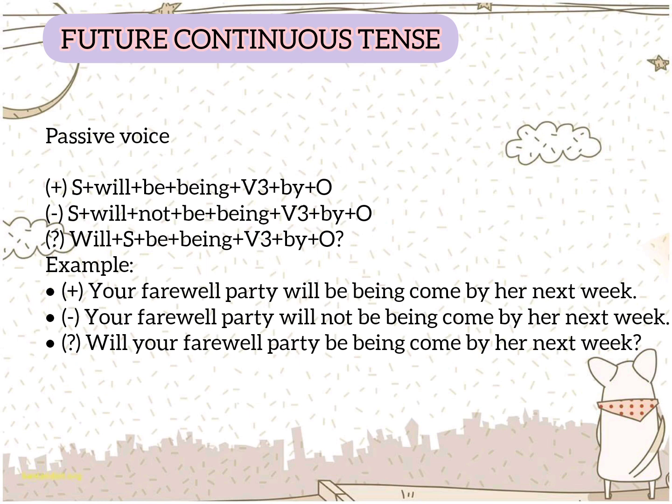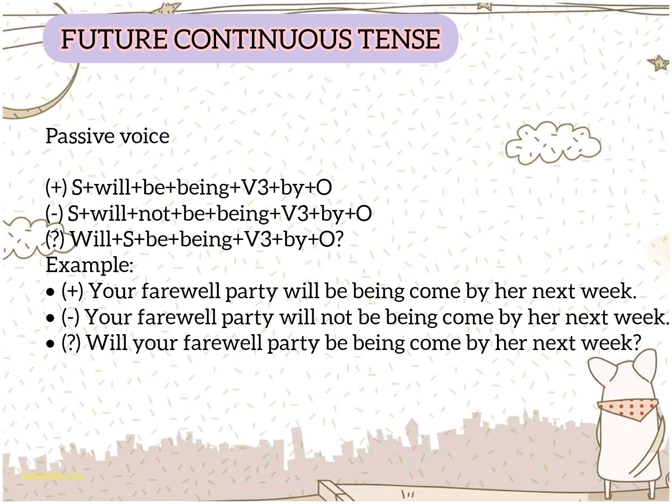For passive voice, we can put subject plus will plus be plus being plus verb 3 plus by plus object for the positive pattern. For the example, we can make passive voice from the active voice before. The example is, your farewell party will be being come by her next week. So your farewell party as the subject plus will plus be plus being plus come as the verb 3 plus by plus her as the object and next week as the complement.